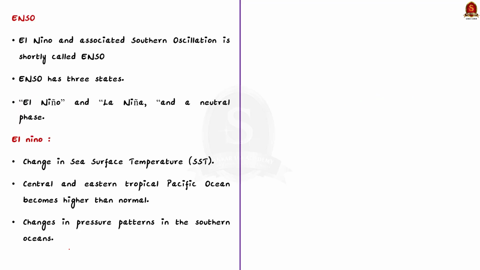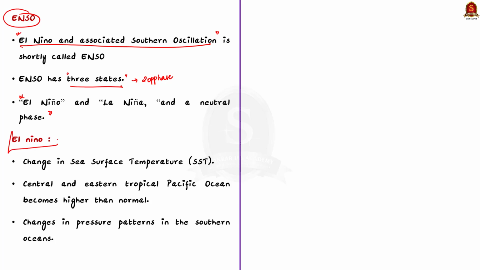Firstly, let us understand about ENSO in brief. El Nino and the associated Southern Oscillation is shortly called ENSO. ENSO is one of the most important climate phenomena which influences the temperature and precipitation across the globe. Though ENSO is a single climatic phenomenon, it has three states or phases. Know that it has two opposite phases, El Nino and La Nina, and it also has a neutral phase. Okay, with this, let us move on to understand El Nino and La Nina in brief.